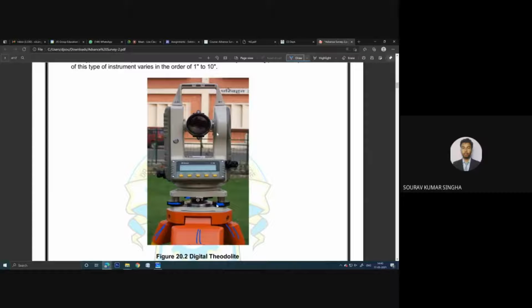Then using these 3 screws, we need to properly adjust the leveling of this theodolite. Then you can see this portion can be rotated in either direction, and this telescope can also be rotated either top or bottom. So this is the concept of the digital theodolite. You can see the readings are shown over here. So it is very simple to handle and it is very accurate. We have this theodolite as well in our college.